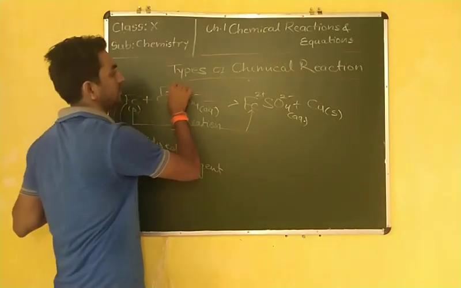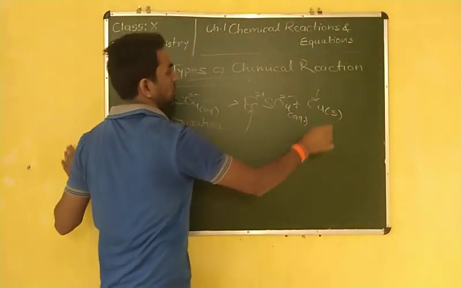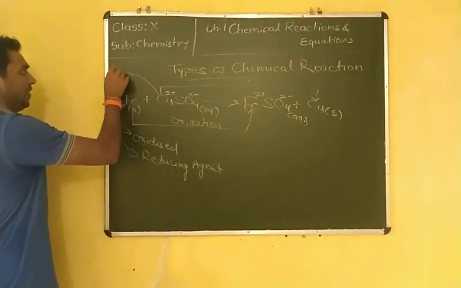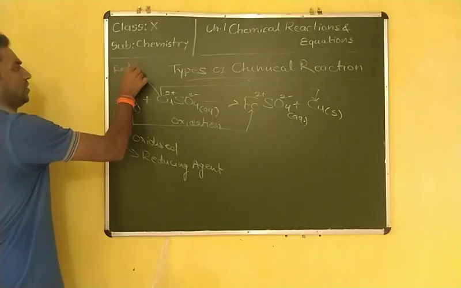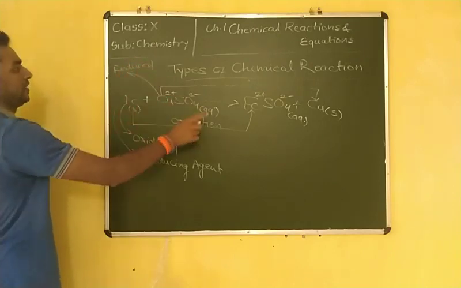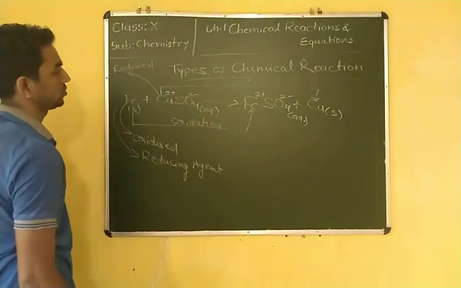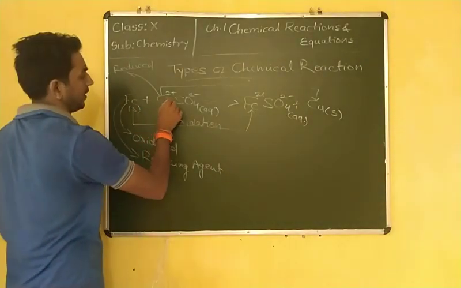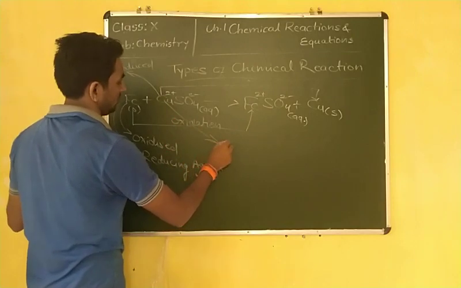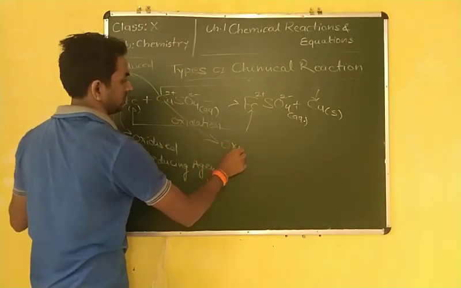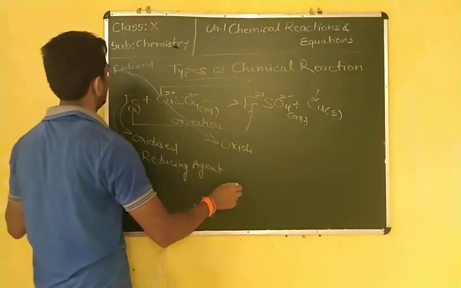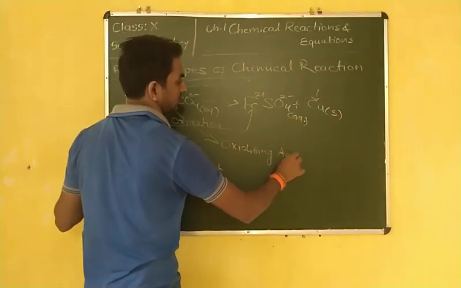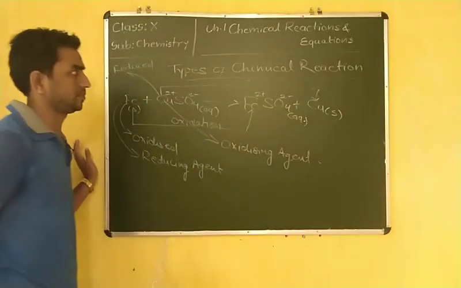By receiving these 2 electrons, it forms copper. So this copper is reduced, from copper sulfate into Cu in the solid state. And the copper sulfate is known as the oxidizing agent. I think you have understood this concept on the basis of electron transfer also.